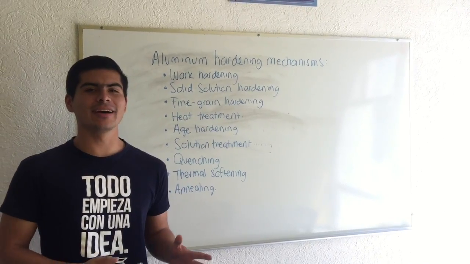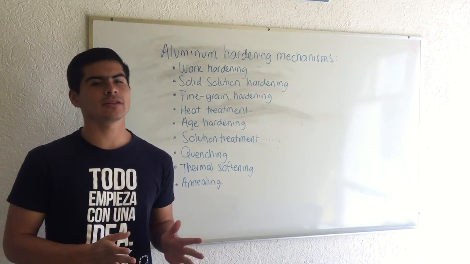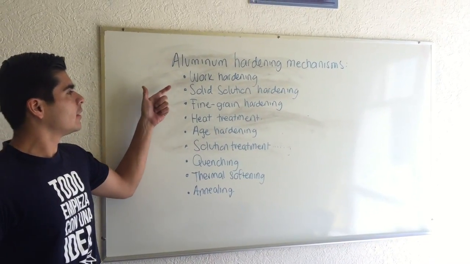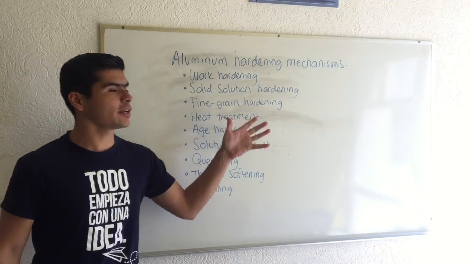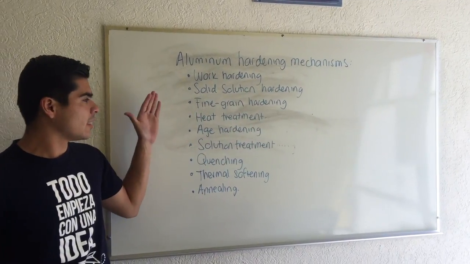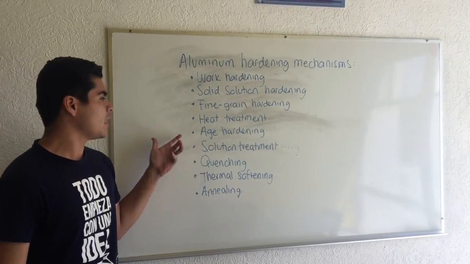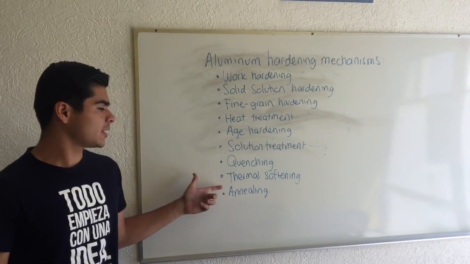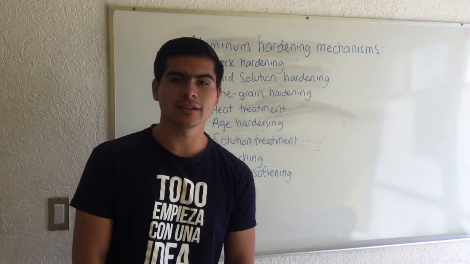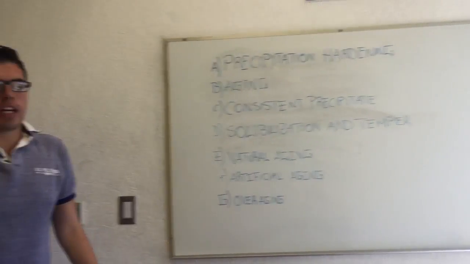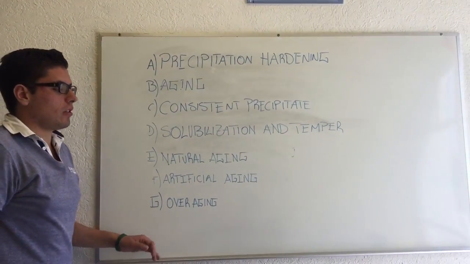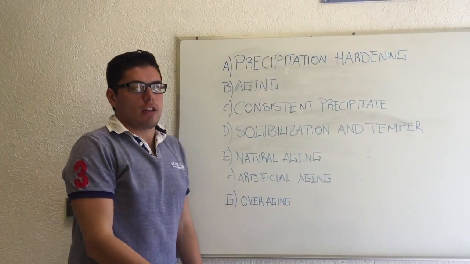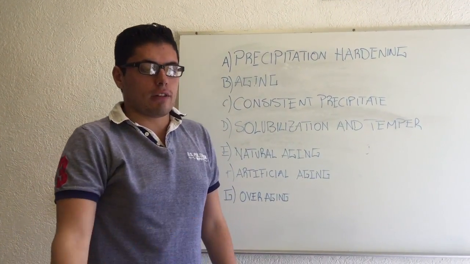So the main mechanisms for aluminum alloys to be hardened are work hardening, solid solution hardening, fine grain hardening, heat treatment, basic heat treatments, edge hardening, solution treatment, quenching, thermal softening, and finally annealing. So now we're going to give you some basic definitions of what we have learned through this laboratory.